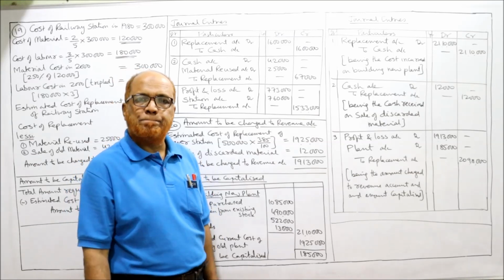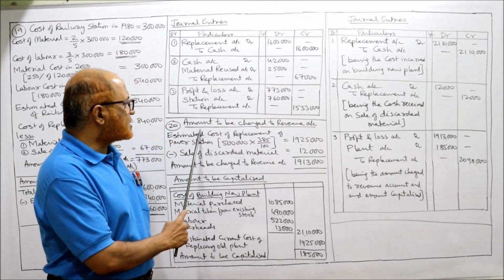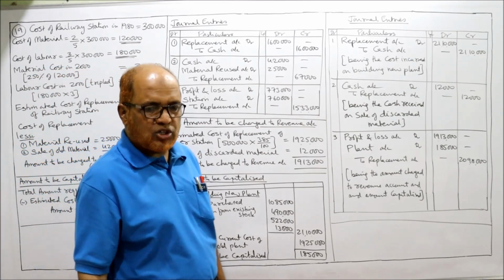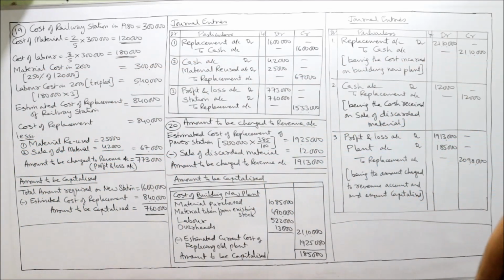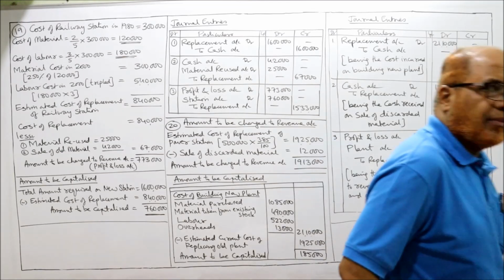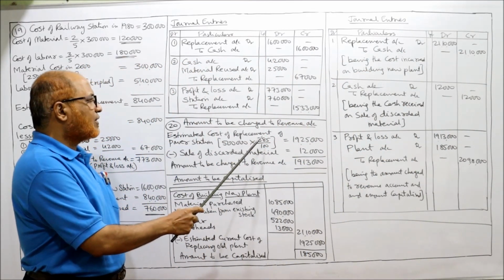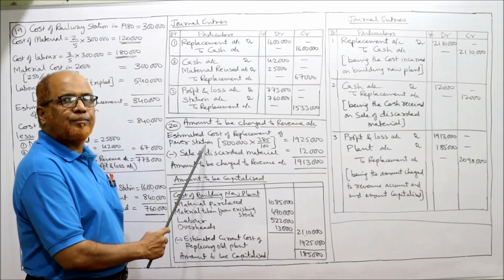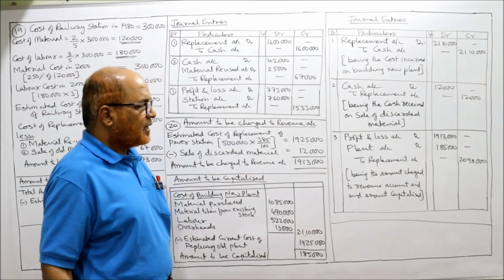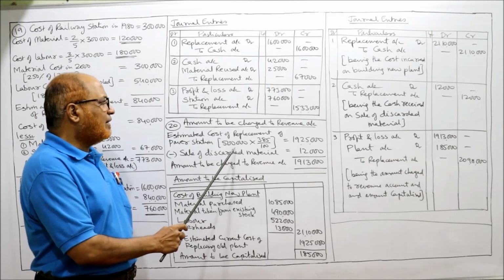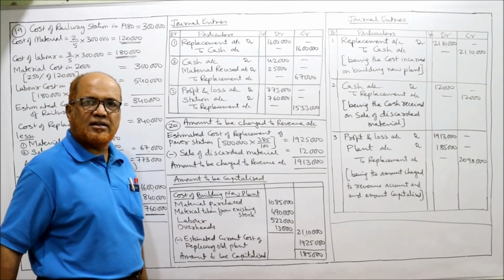First of all, the amount to be charged to revenue account. Estimated cost of replacement of power station: 5 lakh into 385 by 100.